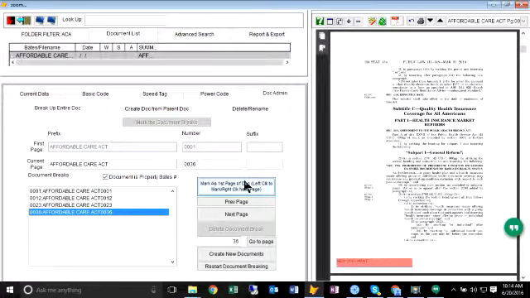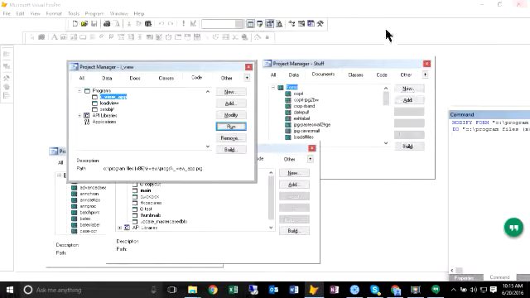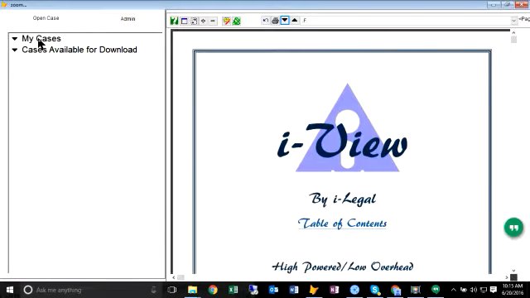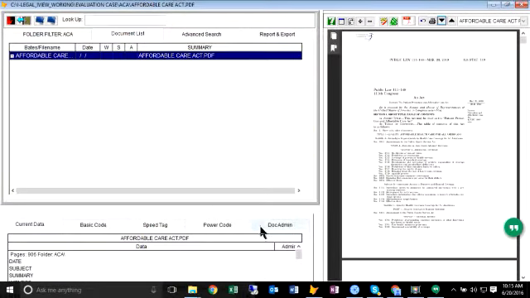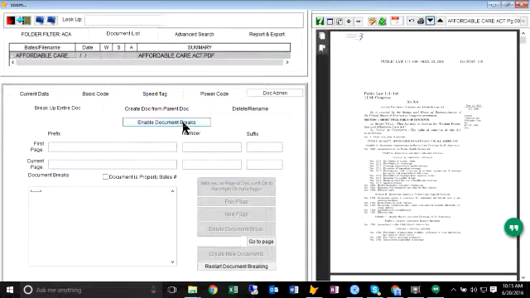Now let's show you one feature which may be very handy: we do preserve this information on the computer you're working on. So this isn't on the network. You can't go to a different computer and keep marking the document. But if something comes up and you have to stop, the system does not have a problem with that. So we've exited the program, went to lunch, worked on something else. The program comes up. Go to the ACA, go back to Doc Admin, hit Enable Document Breaks.